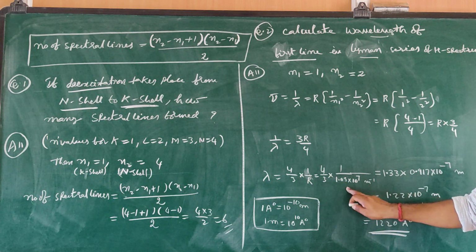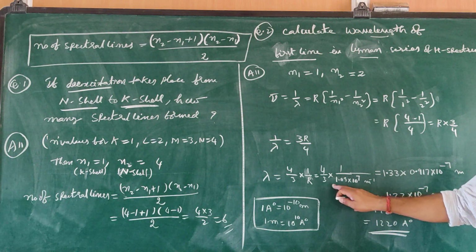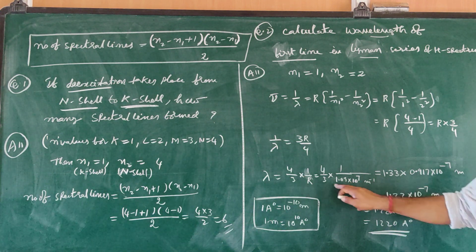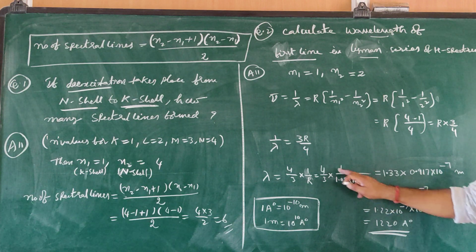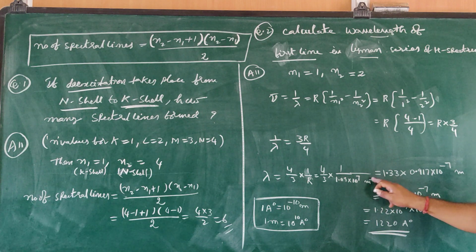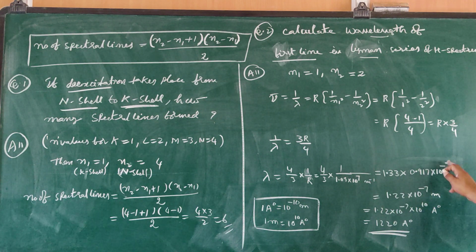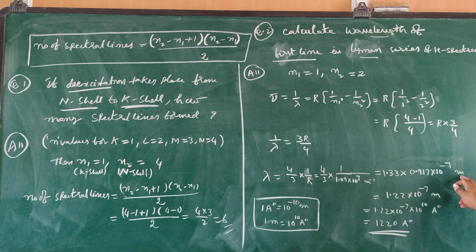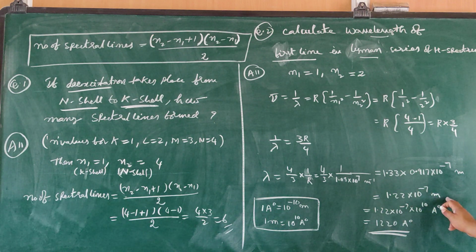R value you consider in meters; it is easy for you to solve. R is equal to 1.09 into 10 power 7 meter inverse, already we know. So 4 by 3 is equal to 1.33. 1 by 1.09 into 10 power 7 is equal to 0.917 into 10 power minus 7 meters, because in the denominator we have meter inverse. Finally you get 1.22 into 10 power minus 7 meters.